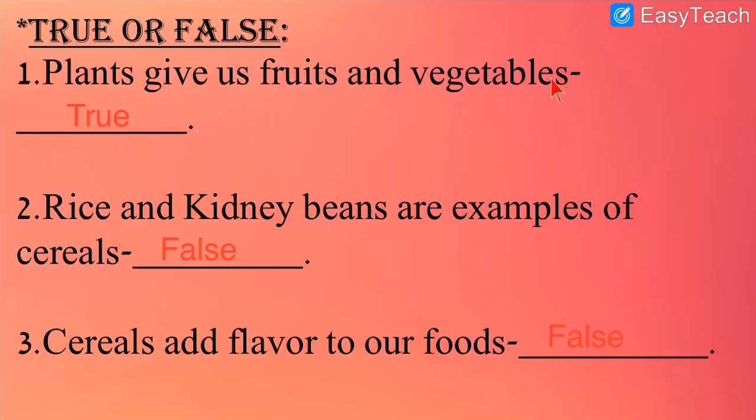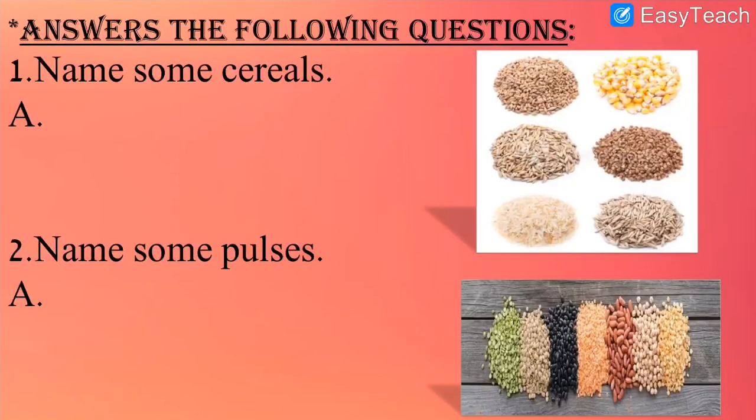So what is given? Plants give us fruits and vegetables. It is a true statement. Rice and kidney beans are examples of cereals. It is a false statement because kidney beans are of kidney shape and they come in the category of pulses. So false. Number 3. Cereals add flavor to our food. It is false because we get flavor from spices like cinnamon, cardamom, etc. So this is a false statement.